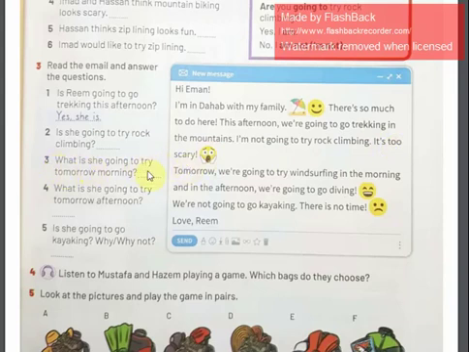Number 3, what is she going to try tomorrow morning? So again, her plan in the future, tomorrow morning, she's going to try windsurfing. And question 4, what is she going to try tomorrow afternoon? Again, another plan, but in the afternoon, she's going to try diving. Number 5, is she going to go kayaking? And you have to say why or why not. So the answer is no, she's not. And the reason, there is no time.